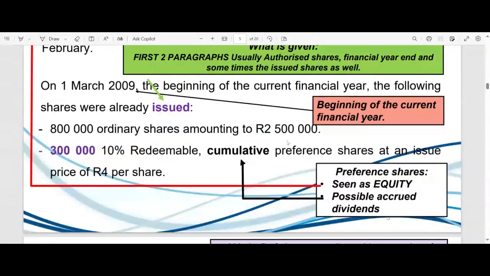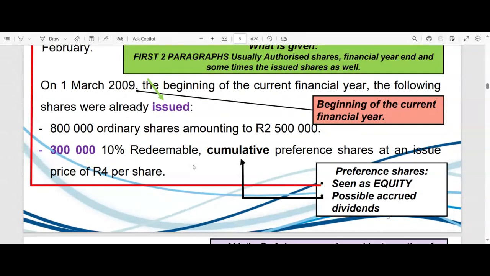That 2.5 million will be the opening balance of the column for ordinary share capital in our statement of changes in equity. And this 300,000 multiplied by 4 rands, in other words, 1,200,000 rands, will be the opening balance of the column that we call 10% redeemable cumulative preference share capital, right? That will be the opening balance.